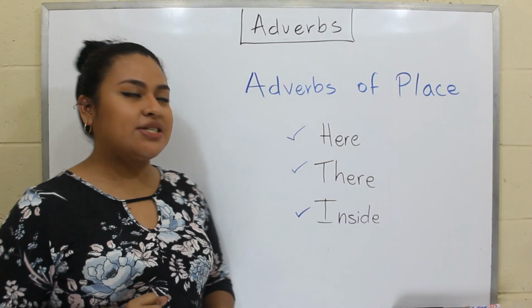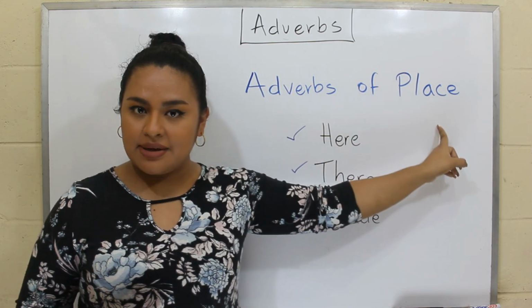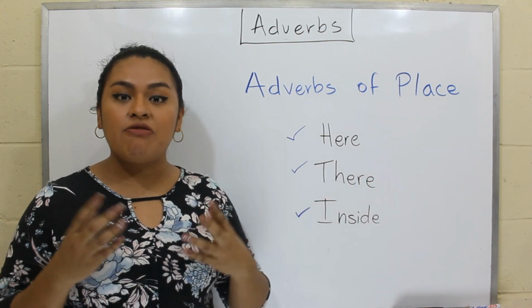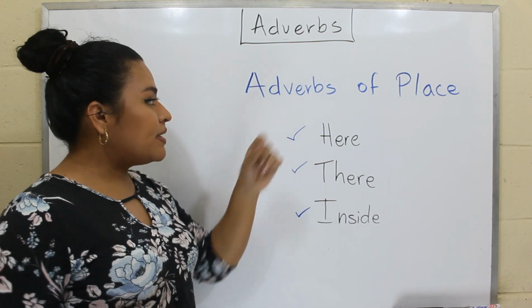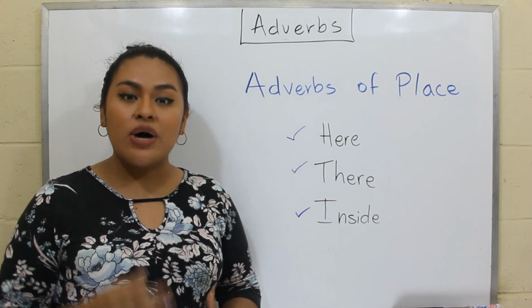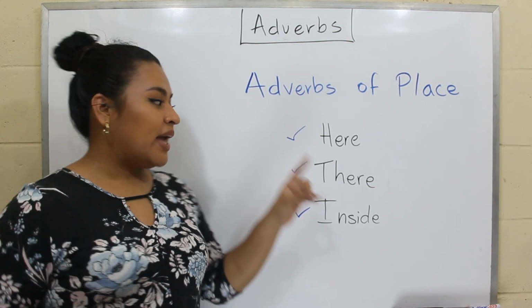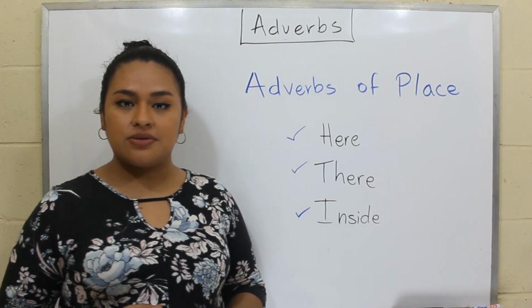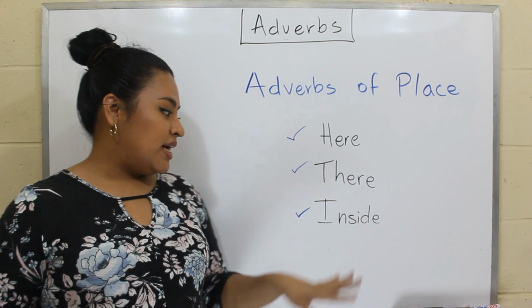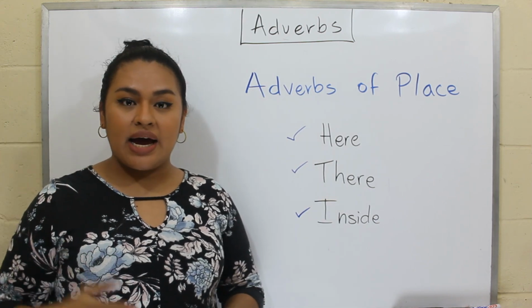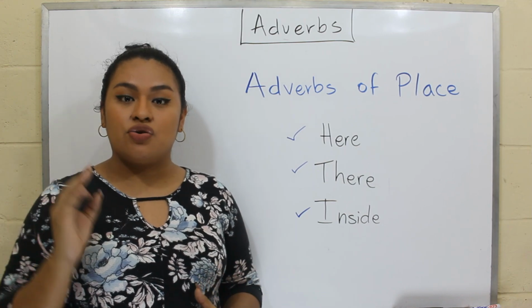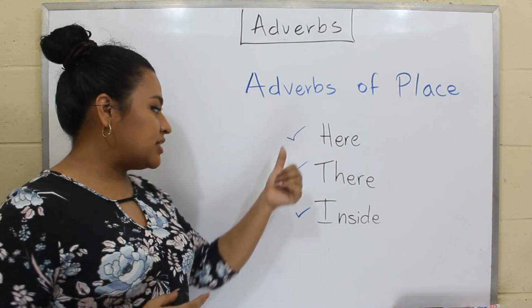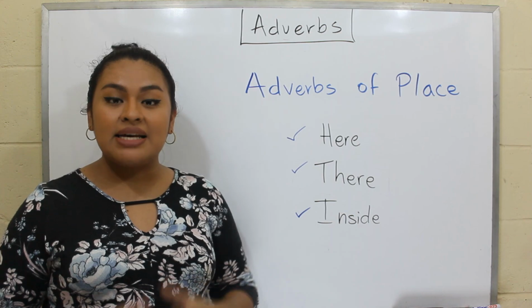Okay, now let's talk about adverbs of place. This is the second type of adverbs that we are going to discuss in this video. So, adverbs of place tell us where something happens. And here we have some examples: here, there, inside, outside, downstairs, upstairs, etc. So right now, we are going to see some of these adverbs of place in sentences.